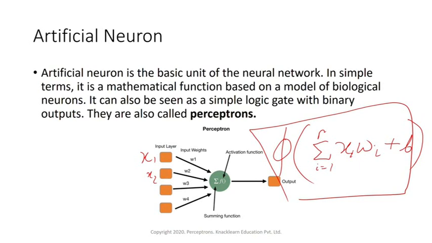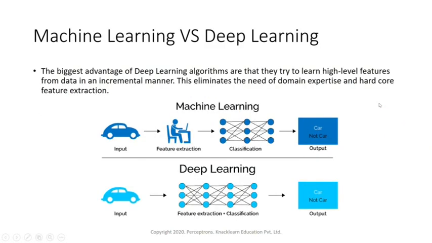Then we have some bias also, B means bias, as input. And then on top of that we have the activation function, which is responsible for activating that neuron. So this is how the overall equation looks.